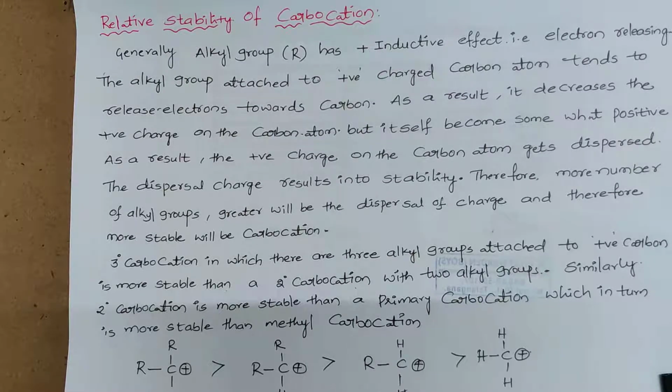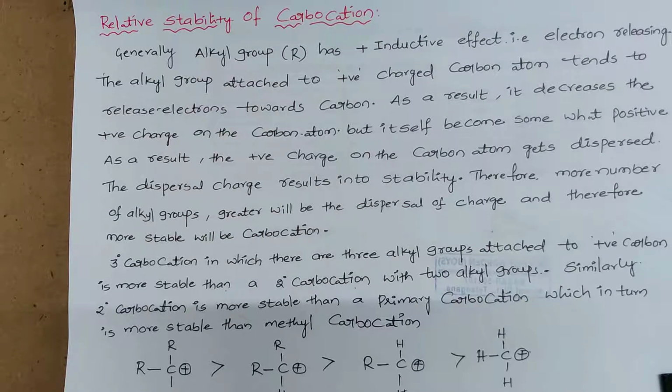When they donate electron density toward the carbon carrying the positive charge, electron density means negative charge and the carbon has positive charge, so when the negative and positive charge combine, the charge will be neutralized on the carbon carrying the positive charge. When the positive charge decreases, the stability increases.